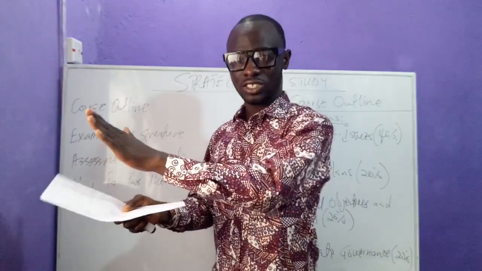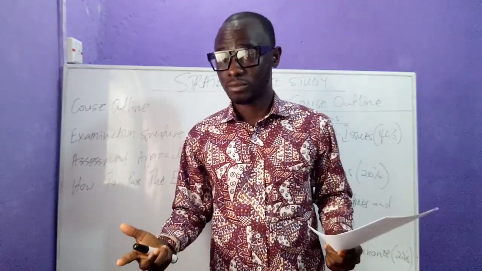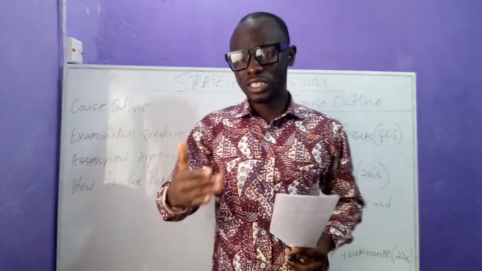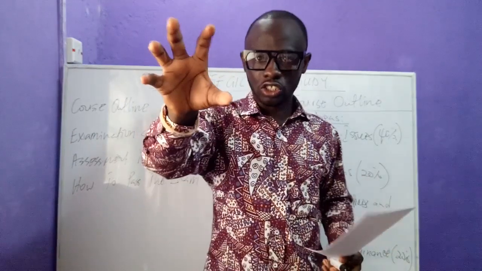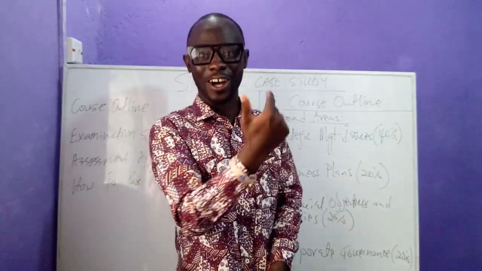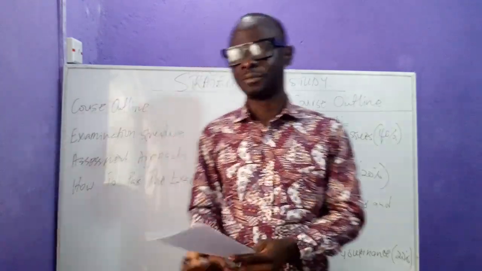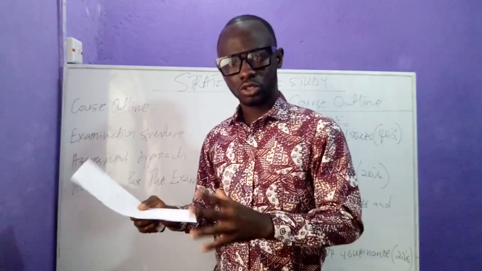That is financing decision. So under financing decision, we'll be looking at business finance. Now, business finance is divided in two ways. We're looking at sources of finance and then cost of capital. That is also in this topic or in this subject, strategic case study. So sources of finance, there are long-term sources of finance, there are short-term sources of finance.